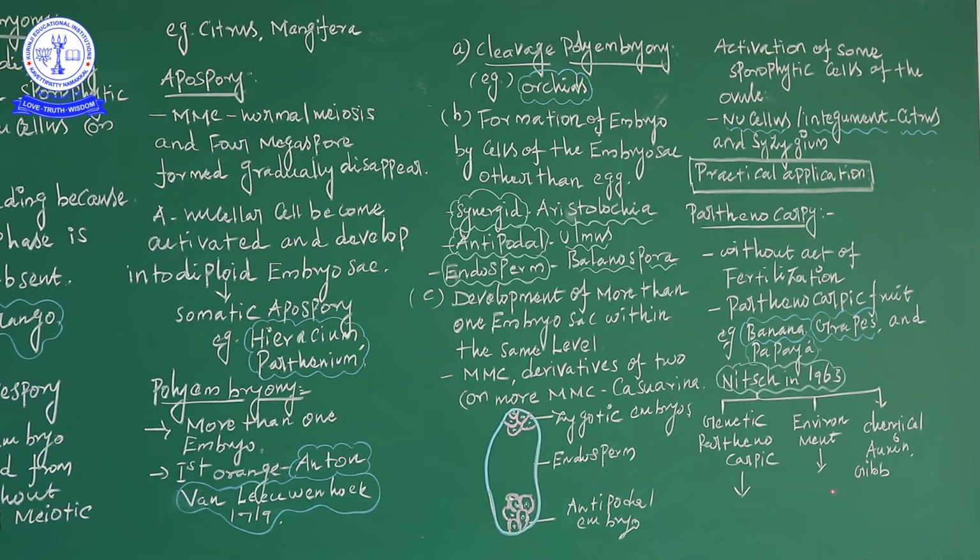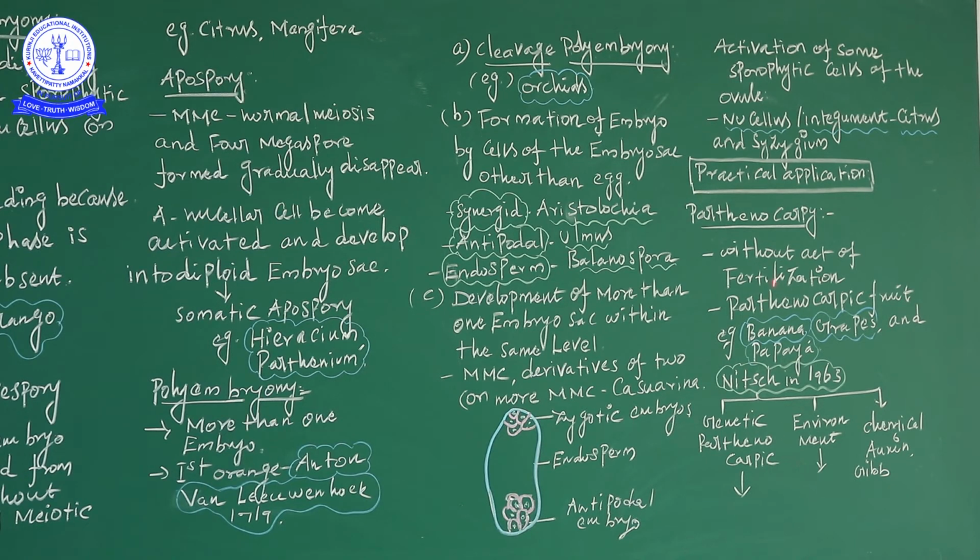That is mainly important in horticulture. These seedless fruits have great commercial importance. There are many examples, such as banana, grapes and also papaya. These are called seedless fruits. The great commercial value of these plants is produced by the parthenocarpic method.